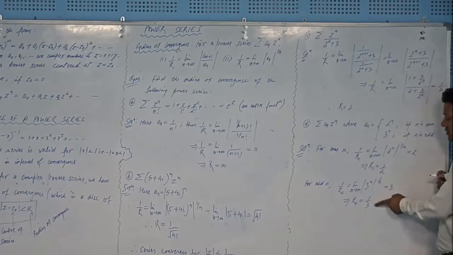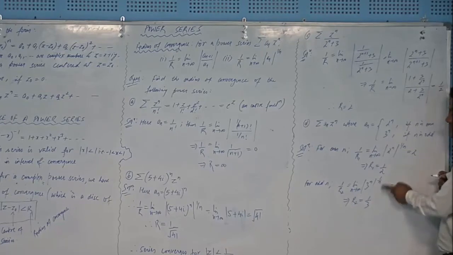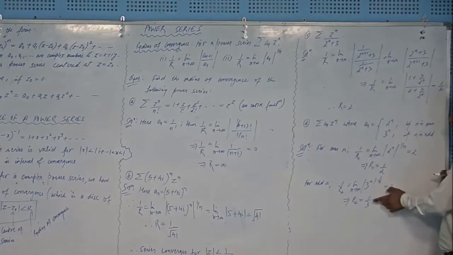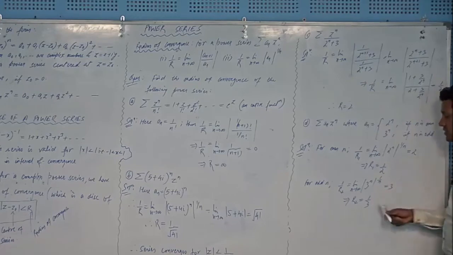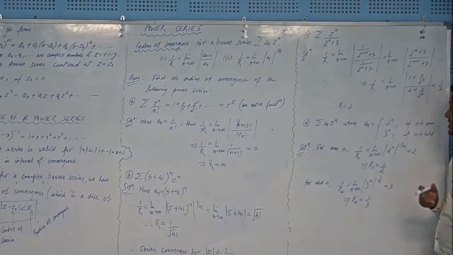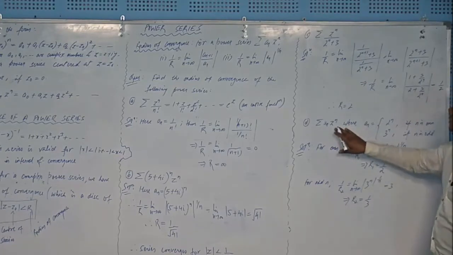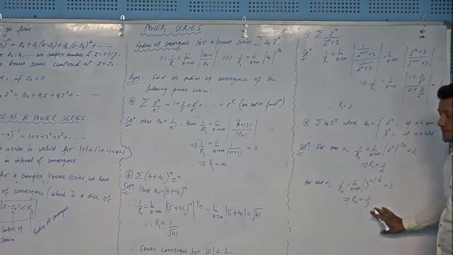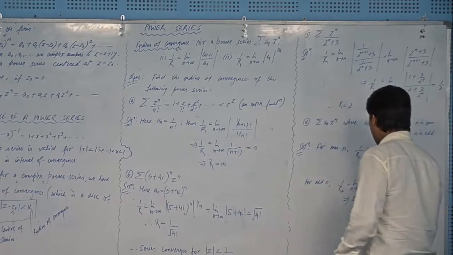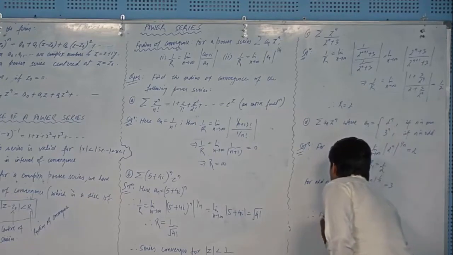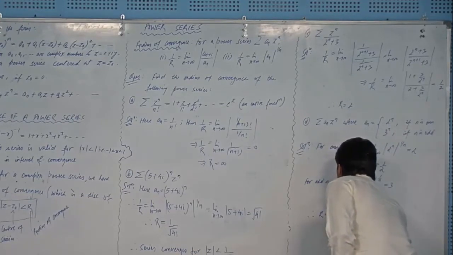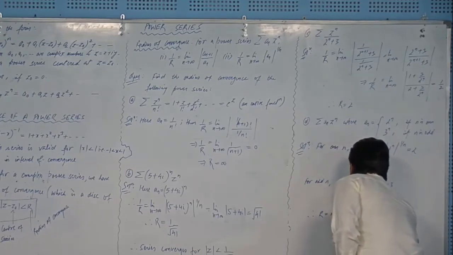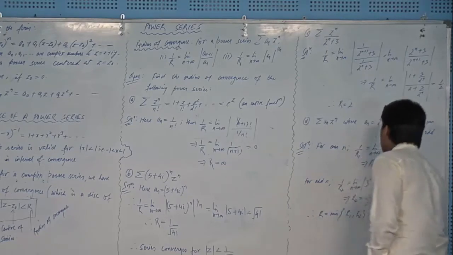So which is the smaller of these two? This is small, this is 0.3 and this is 0.5. So out of R1 and R2, the minimum of R1 and R2 is this R2, 1 by 3. So we can see that the radius of convergence for this original series will be 1 by 3, right? And why we take minimum, I will write that. Therefore R is equal to minimum of R1, R2, and that minimum is 1 by 3, right?